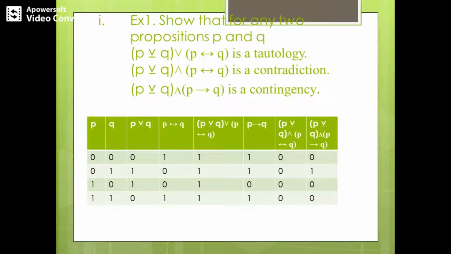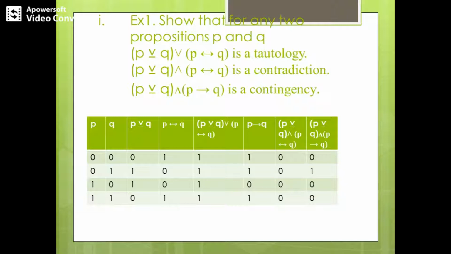So when we consider P XOR Q or P biconditional Q, when we construct this P XOR Q or P biconditional Q, we can observe that it is an OR connective. Since both are just opposite of the truth values, we get the entire value of the result for the first sub question as true, right? We get all the values as 1 1 1 1, and therefore it is a tautology.